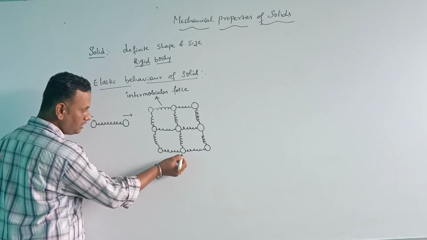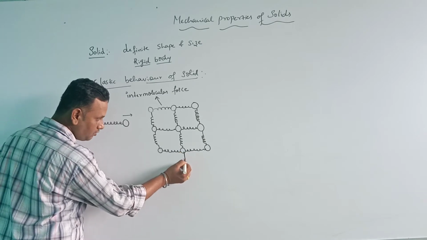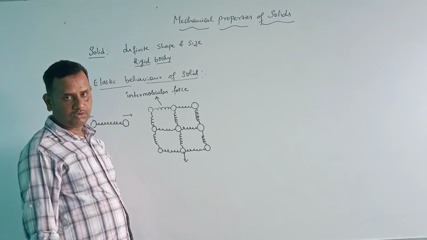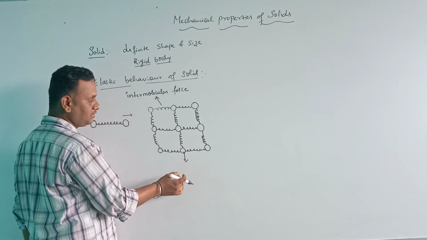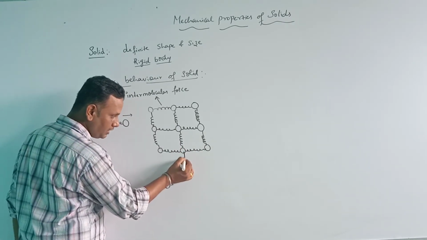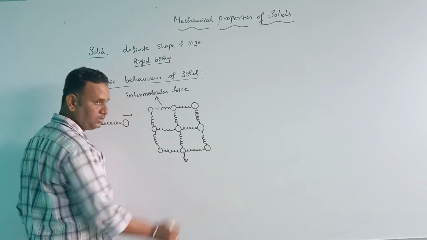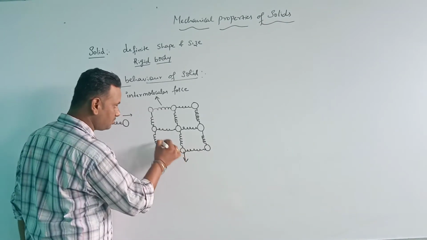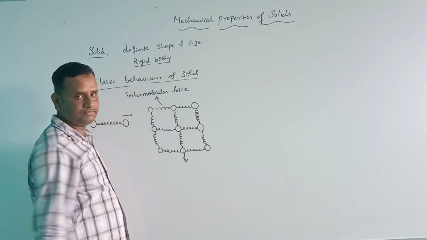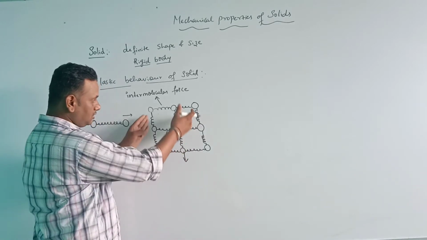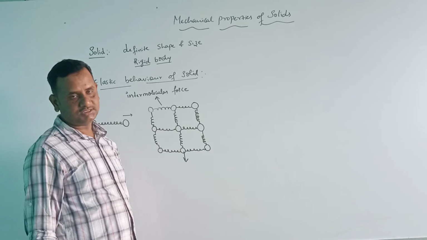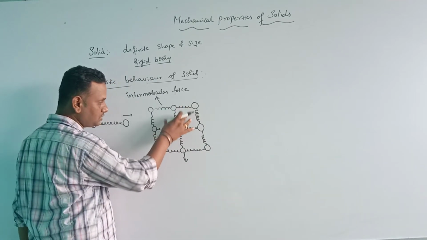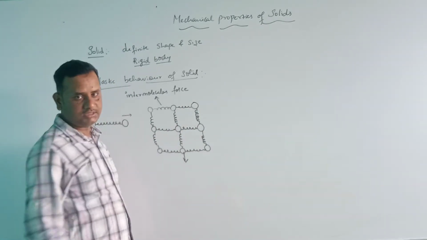Here also, I am pulling or stretching one ball. Whatever force I apply on this ball is distributed across all these springs. Due to this, the whole shape of the body changes. The balls either come very close to each other or move far away from each other.